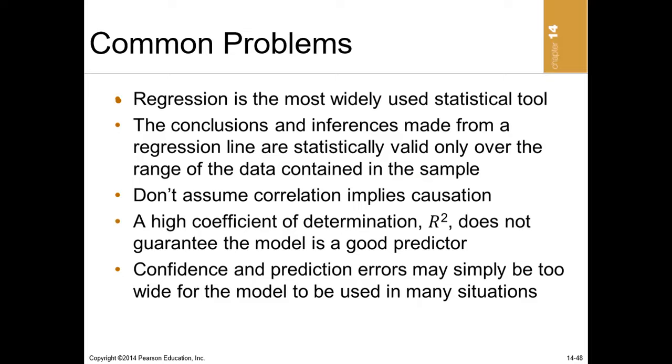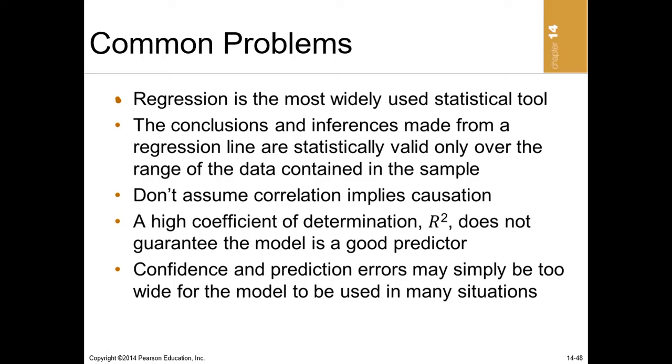Number two, the conclusions and inferences made from a regression line are statistically valid only over the range of data contained in the sample. Again, never assume correlation is regression, because correlation does not imply causation.